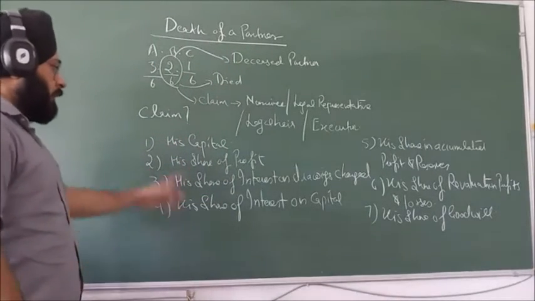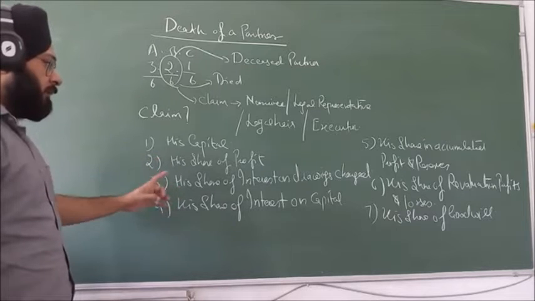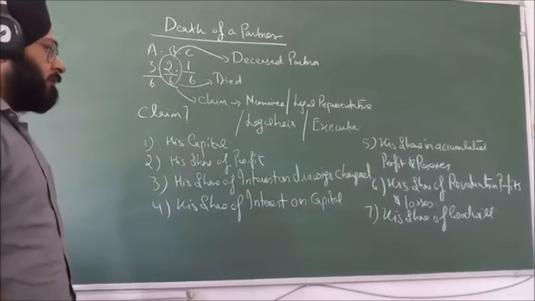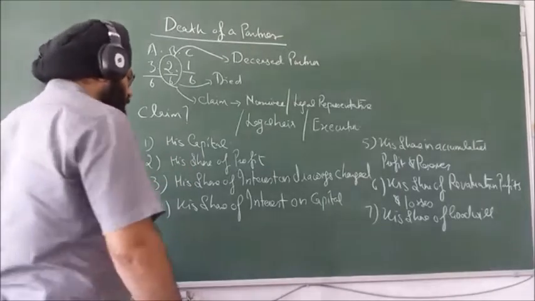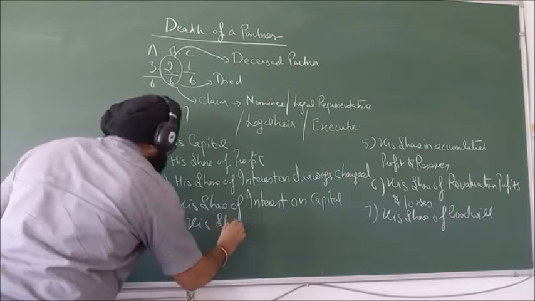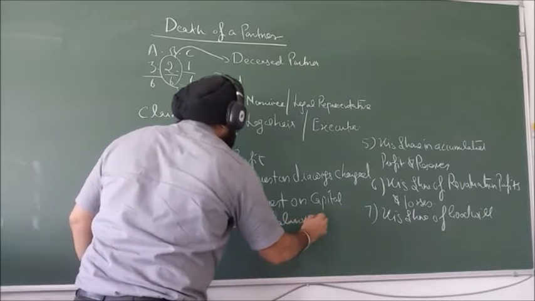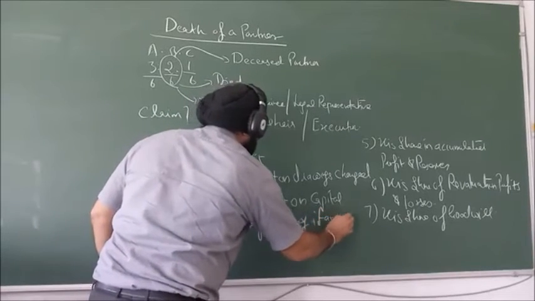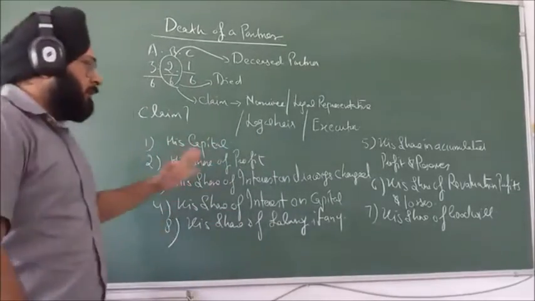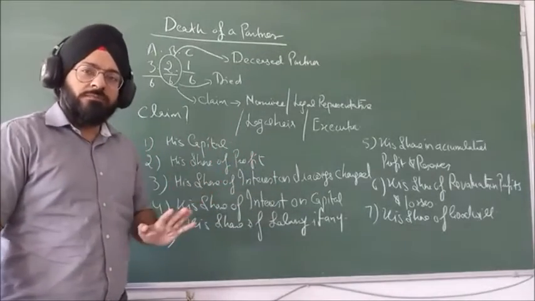His share of capital, his share of current year's profit, interest on drawings charged, interest on capital, accumulated profit and reserve, revaluation profit and losses, his share of goodwill, or if it is given in the question, then his share of salary, if any. Right? These are the major things which are included in his claim, which belong to him only.